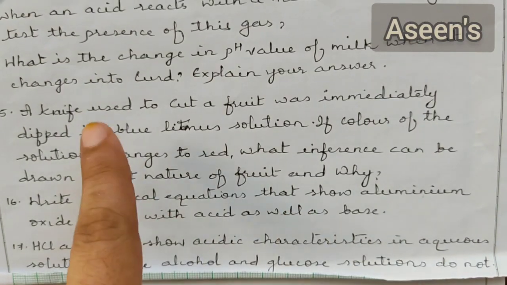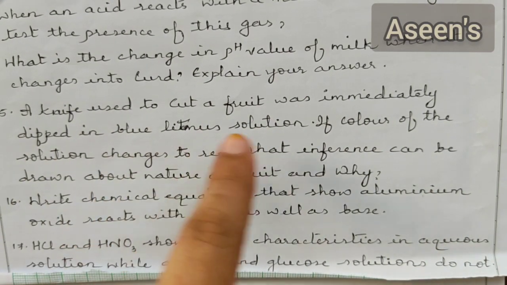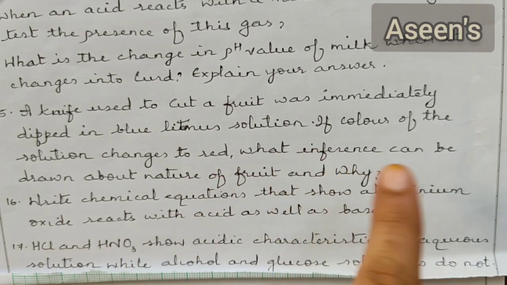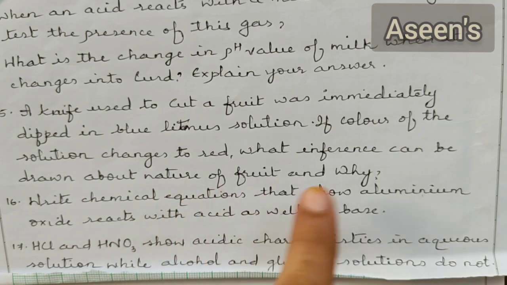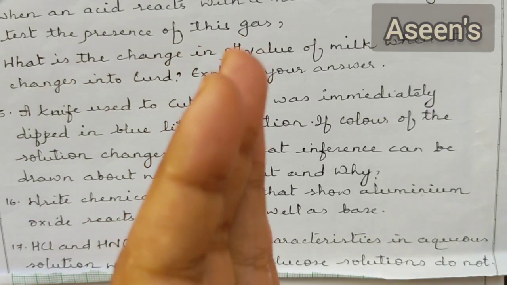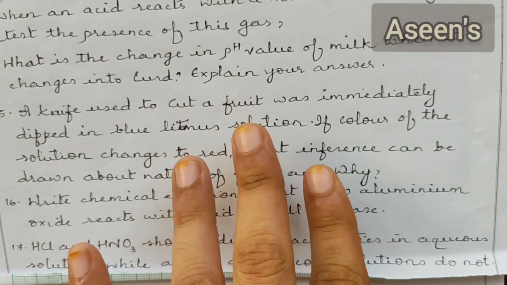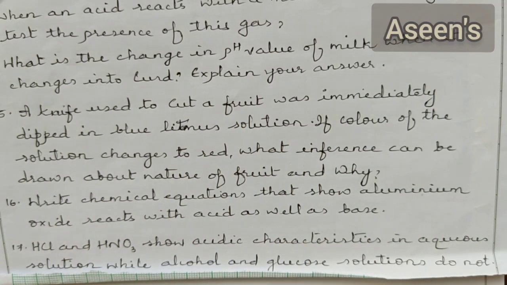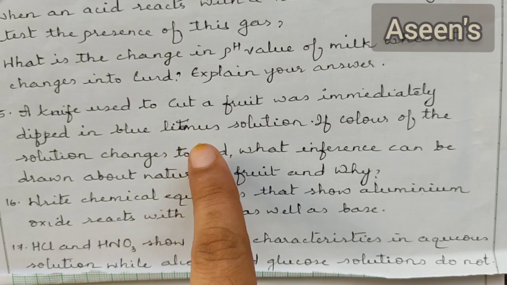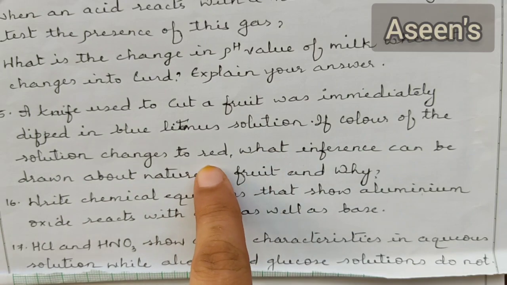Next question. A knife used to cut a fruit was immediately dipped in blue litmus solution. If color of the solution changes to red, what inference can be drawn about the nature of the fruit and why? So what we are going to do is we are going to take a knife, we are going to cut a fruit. The fruit is anonymous over here. They have not mentioned which fruit it is. After cutting the fruit, the knife is immediately dipped in a solution which contains blue litmus. Now what you are going to observe is the blue color of the solution changes to red.